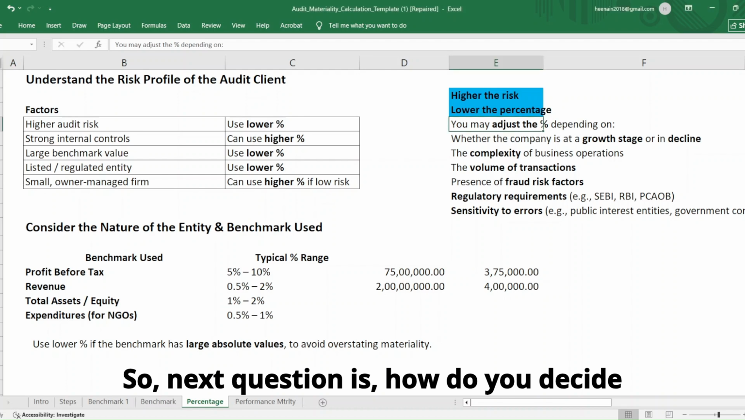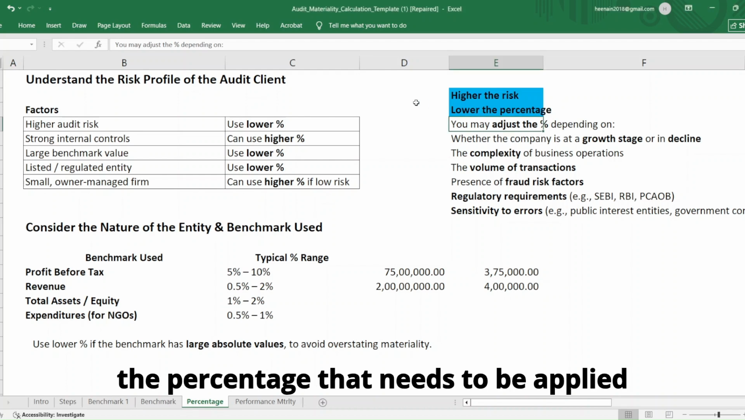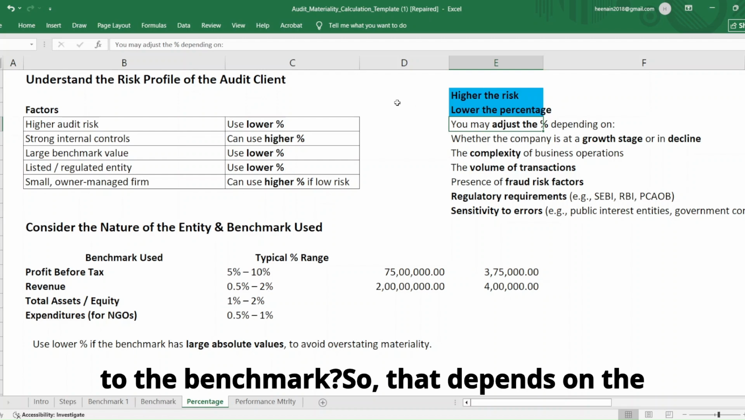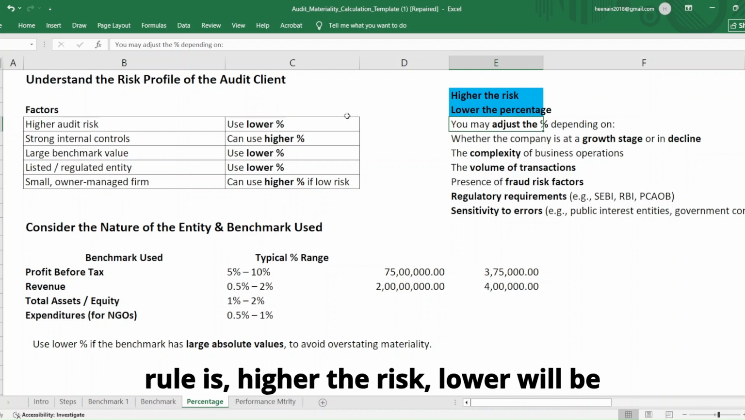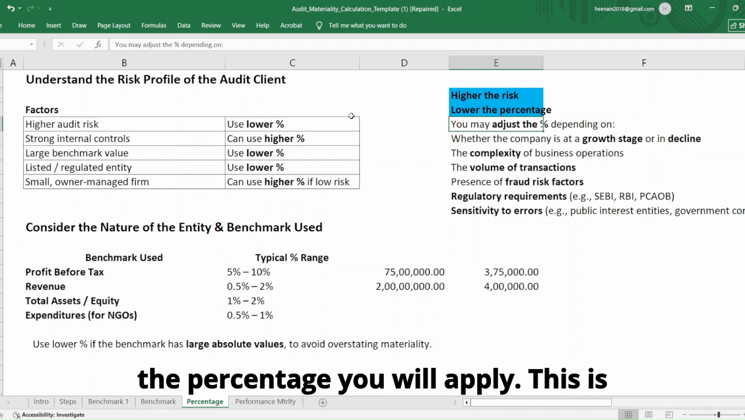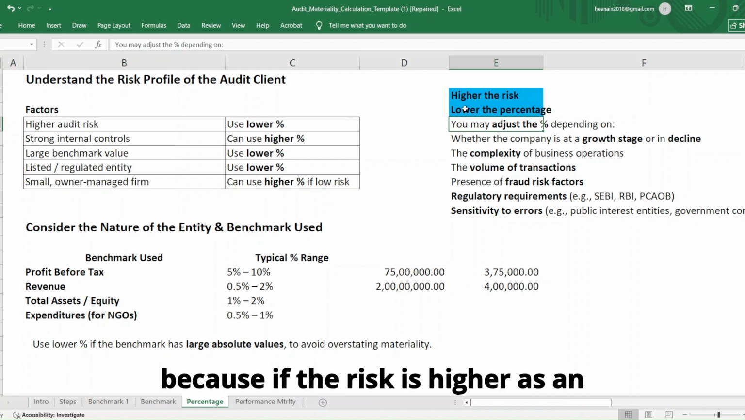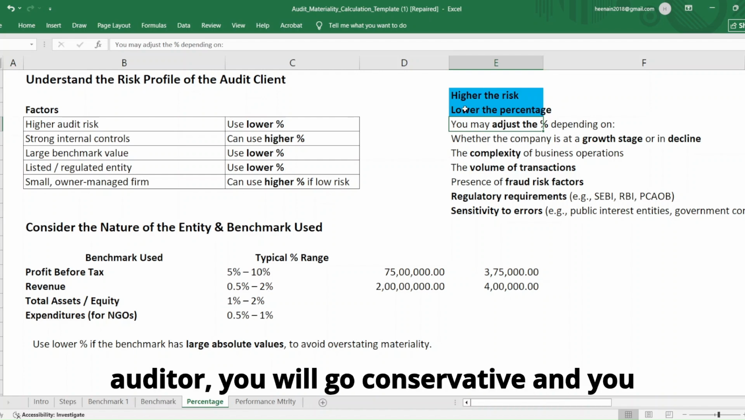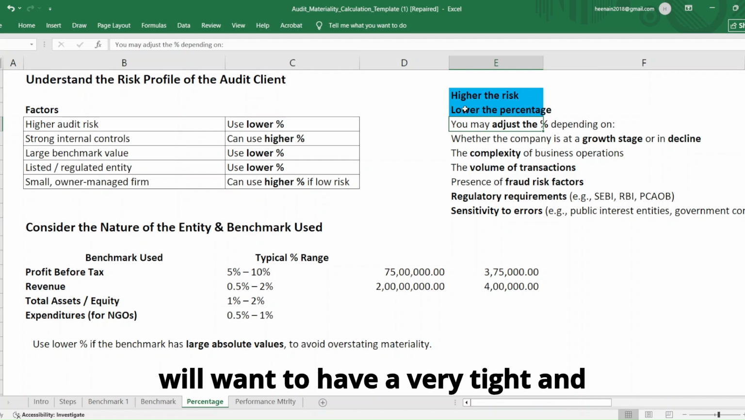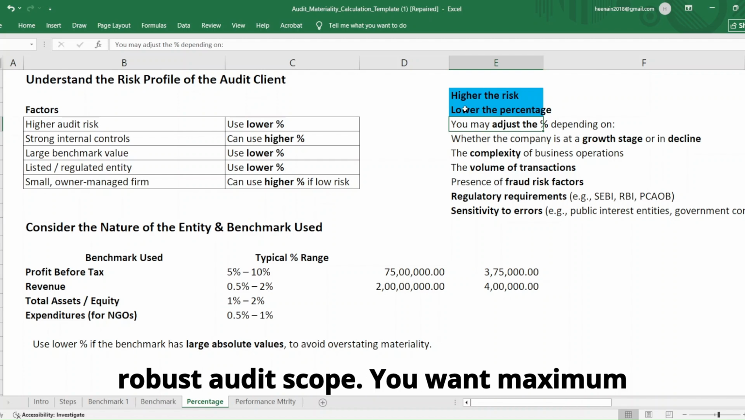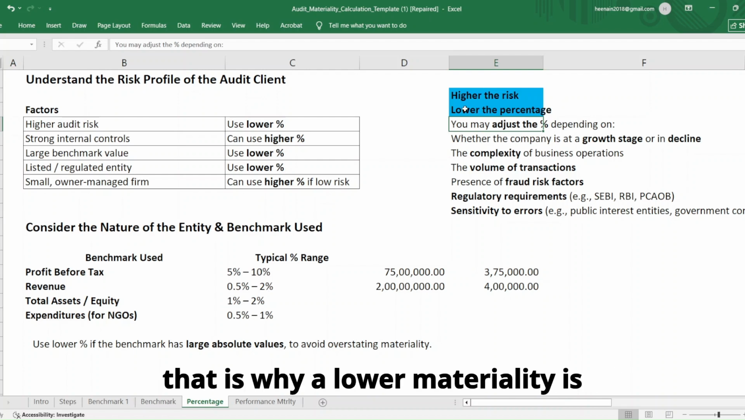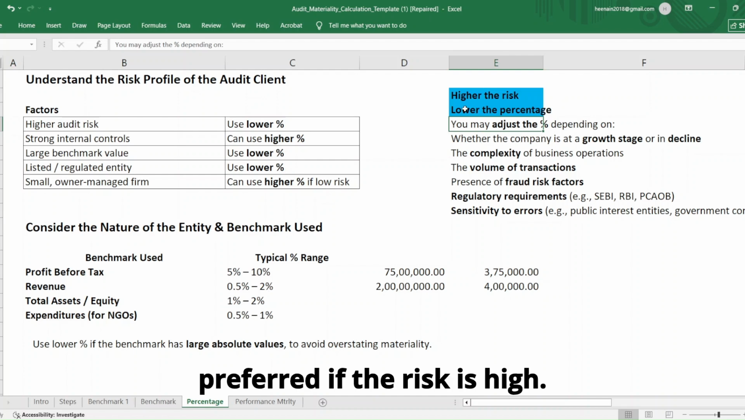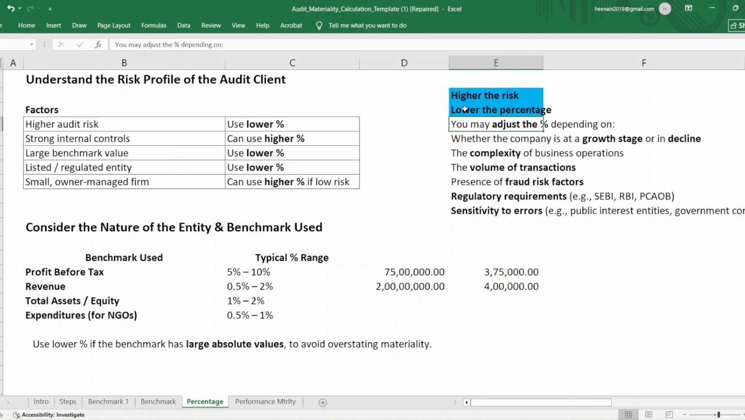So next question is, how do you decide the percentage that needs to be applied to the benchmark? So that depends on the risk profile of the client and it is subject to your judgment. But the thumb rule is, higher the risk, lower will be the percentage you will apply. This is because if the risk is higher, as an auditor, you will go conservative and you will want to have a very tight and robust audit scope. You want maximum coverage, you want maximum testing. So that is why a lower materiality is preferred if the risk is high.